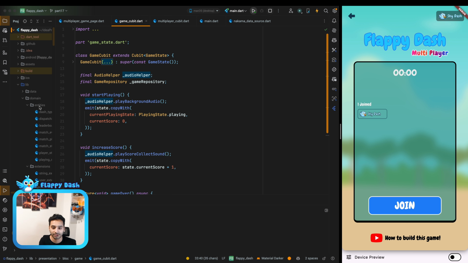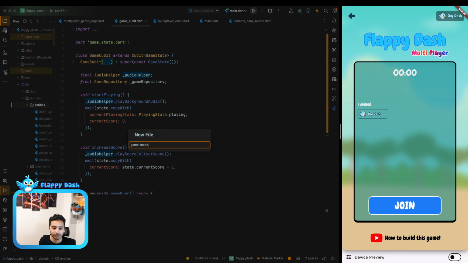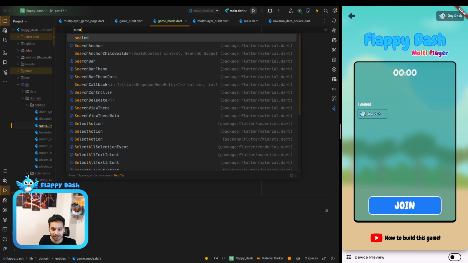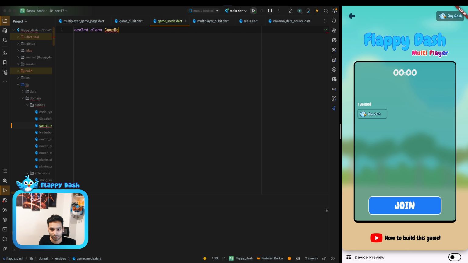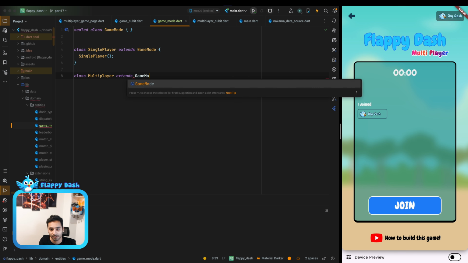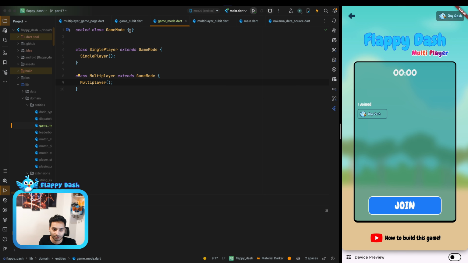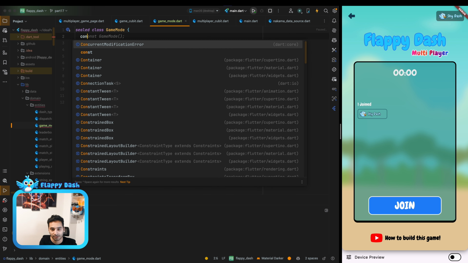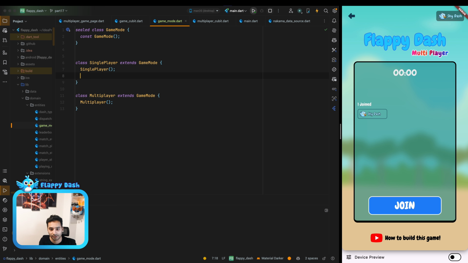To do that, I'm going to create a sealed class called GameMode here. At the moment we have single player. We don't have anything in it at the moment, but later we might add some, for example, game configs or something like that. But at the moment it's empty. Okay, so let's create the const constructor. Thanks Copilot. In this video I just decided to keep it on.